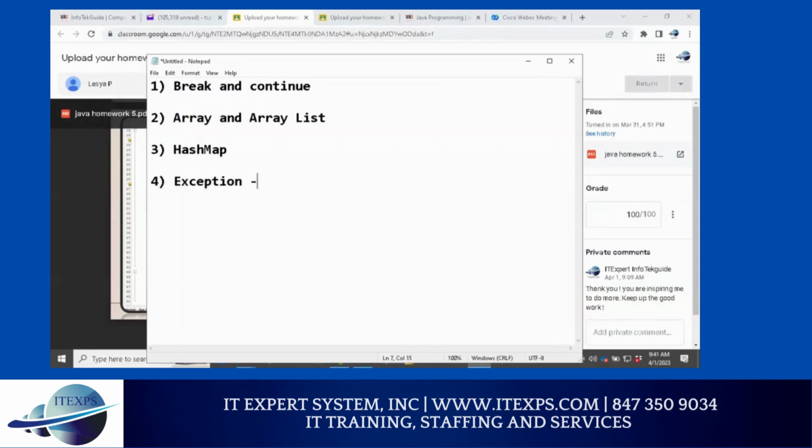This is very, very important for your exam perspective, interview perspective. You cannot just go without understanding this. You have to understand. And then the last topic we're going to cover is file reader and writer.